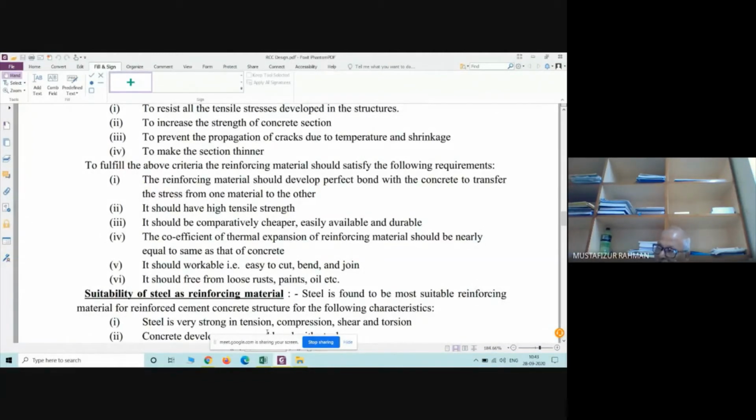When it is exposed to the atmosphere, the diameter of the rod increases, that means some layer forms. And when it is inside the concrete, because of this, some lateral force will be exerted on the concrete, and because of that lateral force, there will be some horizontal crack in the concrete, or some crack perpendicular to the rod. So that we have to take care of.